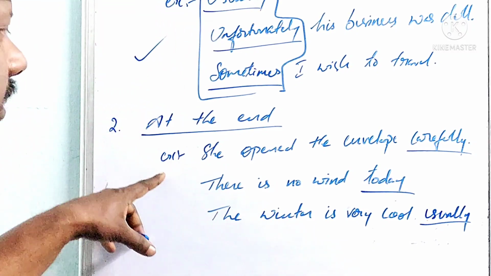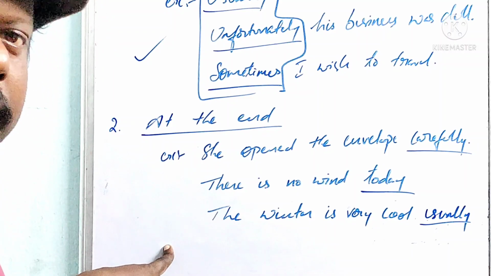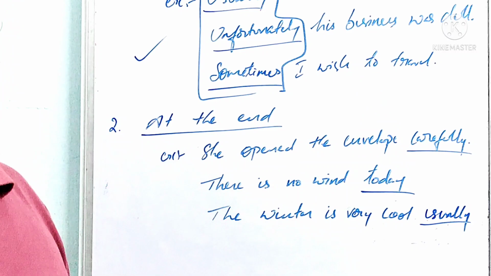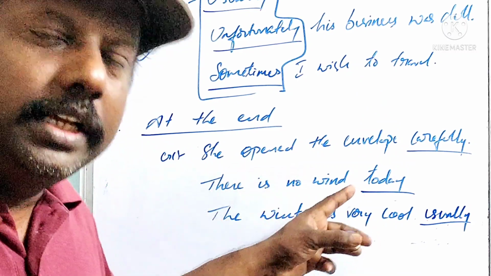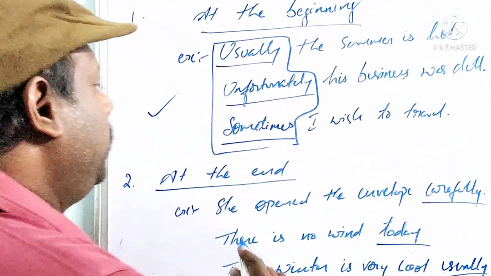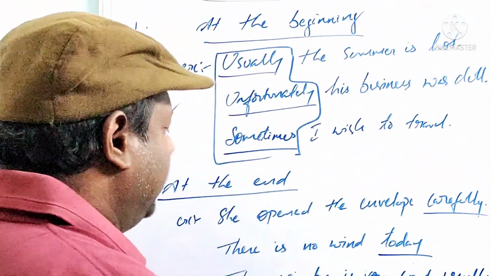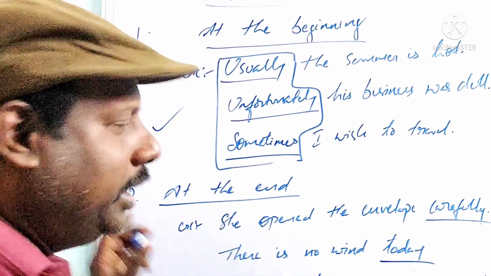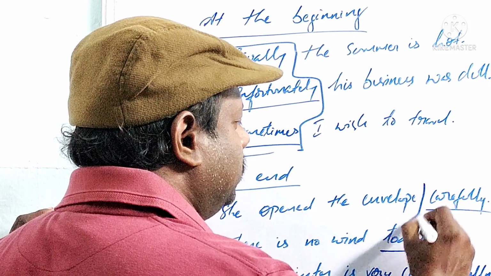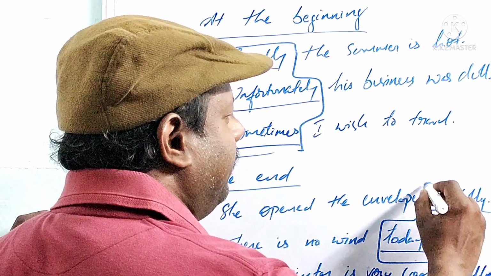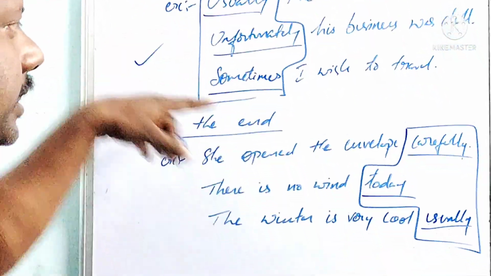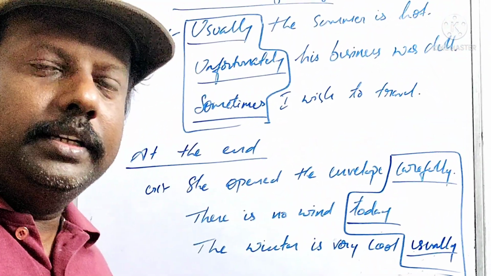So when we observe these sentences, the position of the adverb lies at the end of the sentence. She opened the envelope carefully, here we got it at the end. There is no wind today, and the winter is very cool usually. See here, three: here starting, here ending.